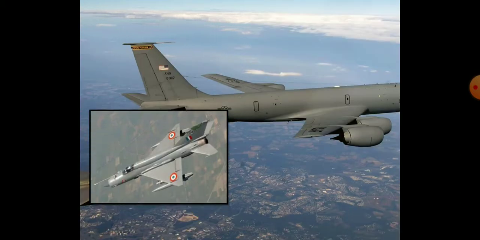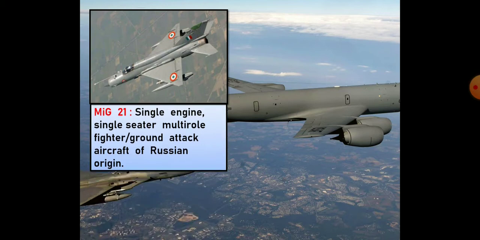Now the next type is the MiG-21. It is a single-engine, single-seater, multi-role fighter or ground attack aircraft of Russian origin. So MiG-21 also has only one engine and one seat. Being multi-role, it can fight in several ways. It will also fight or attack on the ground. Clear? It originated from Russia.